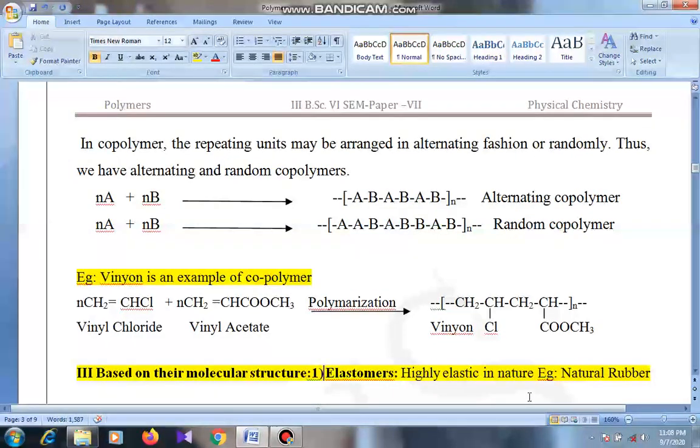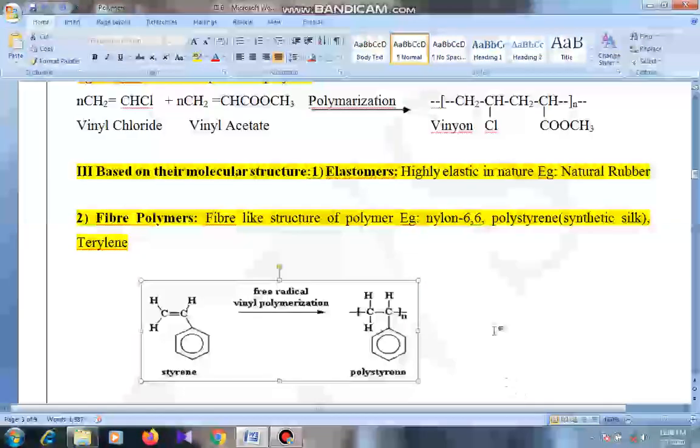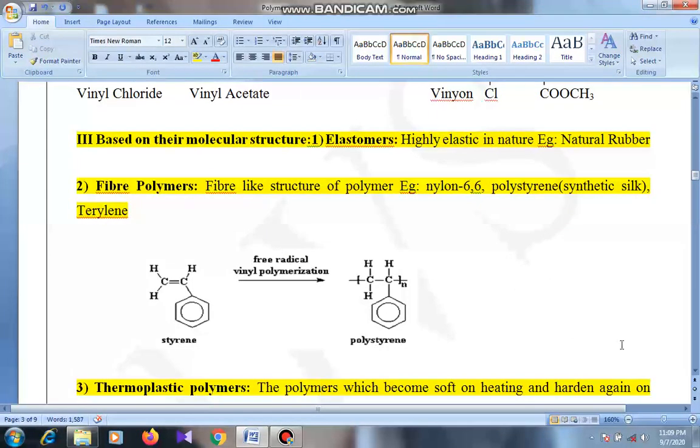Third one is, based on their molecular structure, they are broadly classified into 4 categories. First one is elastomers, highly elastic in nature. Natural rubber, example. Fiber polymers, fiber-like structure polymers, example polystyrene. Synthetic silk is a best example for fiber polymer. Also nylon 66. This is the preparation of polystyrene from styrene, free radical vinyl polymerization mechanism.